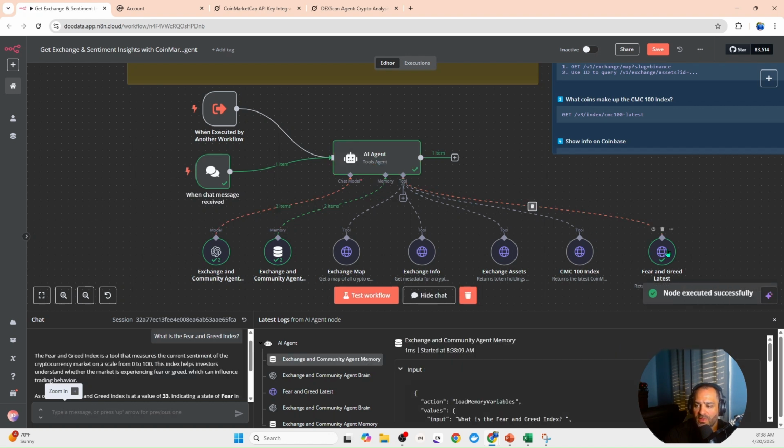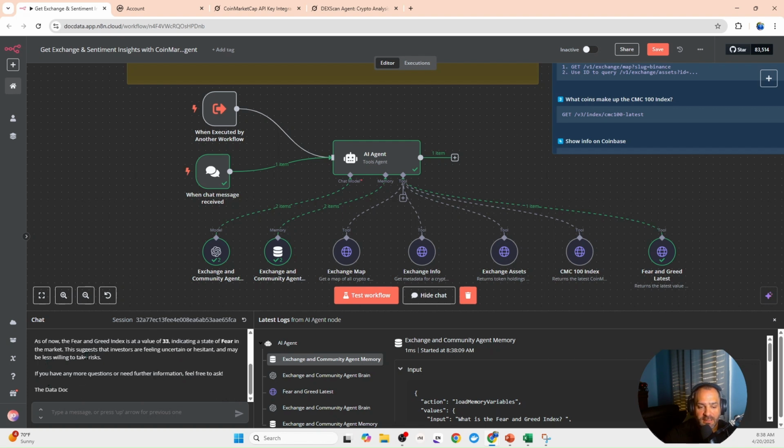And so we see it going to all the tools. It accessed the fear and greed index, and it's given us the fear index today, a tool that measures the current sentiment from 0 to 100. And it says, as of now, the fear index is at a value of 33. So this is taking the information from this and adding it to the fear index.